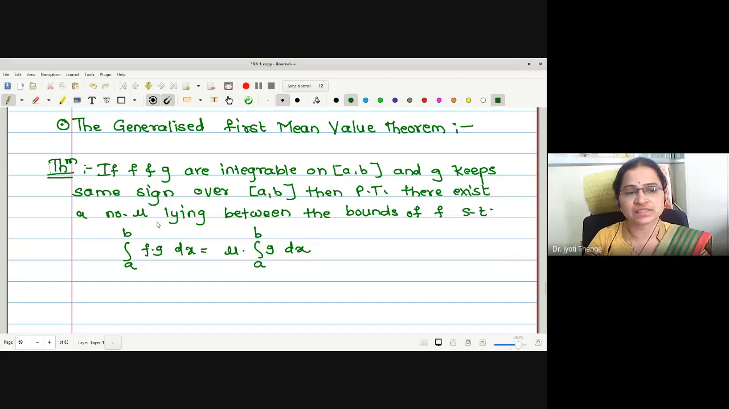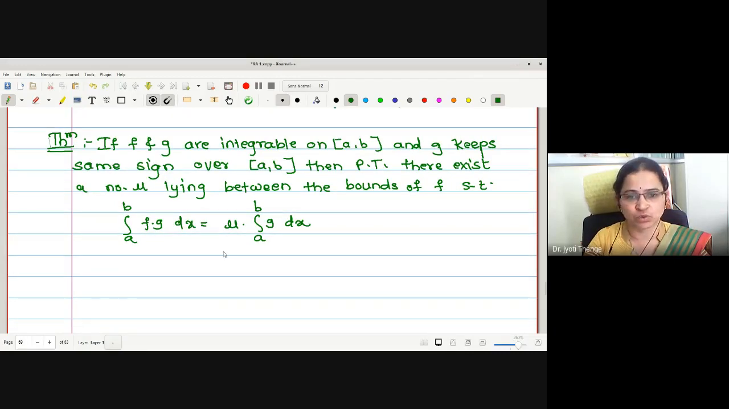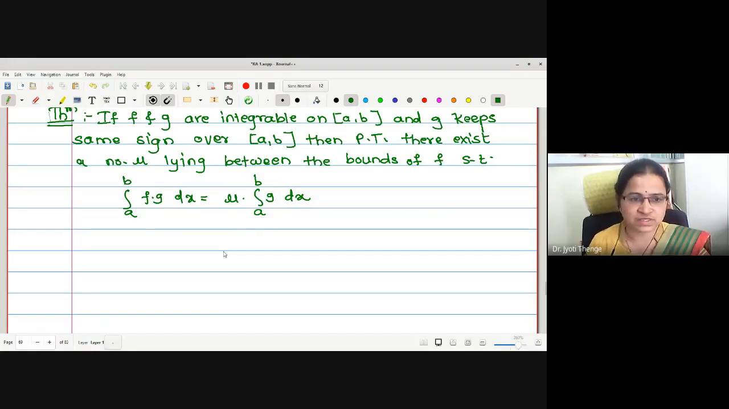Then we are given the existence of a number mu between the bounds of f, such that this statement is going to hold. The proof of this theorem is very easy. Let us have a look at the proof of the statement. Actually, we want to prove the existence of a number mu lying between the bounds of f. Therefore, let me write what the bounds of f are.